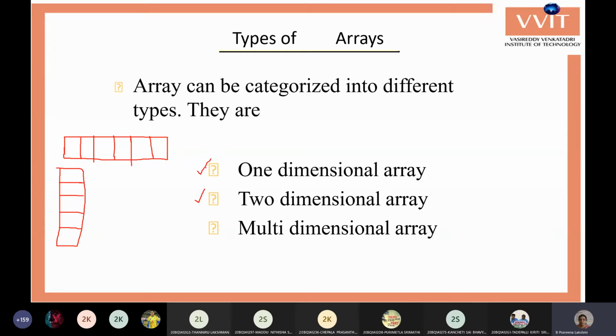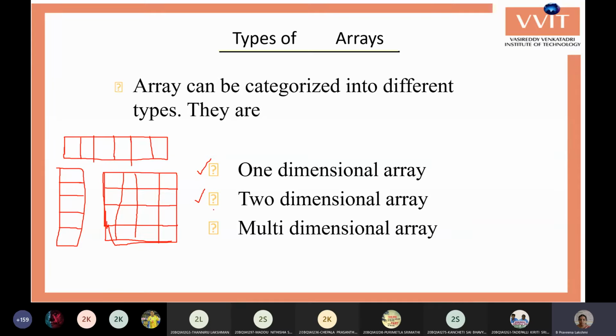Then you have to use table type information. A table type of storage is required, where the first row contains one category, the second row contains another category, and the third row contains another category of values. For this type of thing, we can go for two-dimensional arrays.